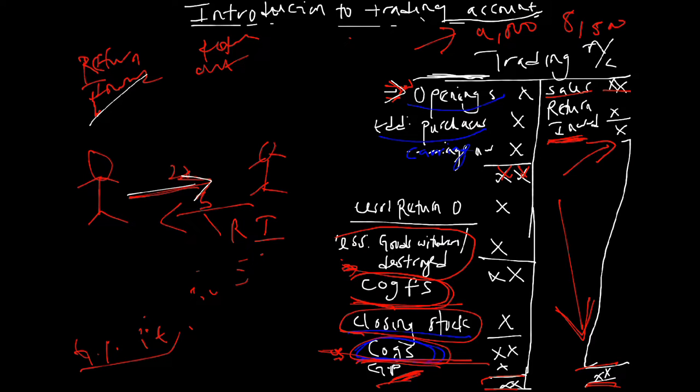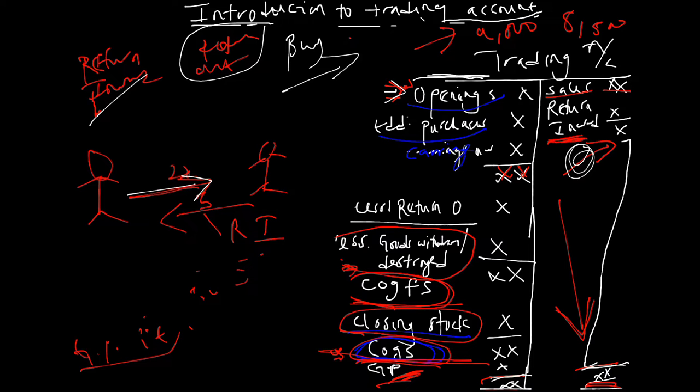That's why you can see it here in our format, that you subtract return inward from sales, and return outward is just the opposite. When I buy and some are bad, I return it outward. So that's what we mean by return inward and return outward. So when you subtract your return inward from your sales, then the left over balance, subtracted from your cost of goods sold, gives you your gross profit.